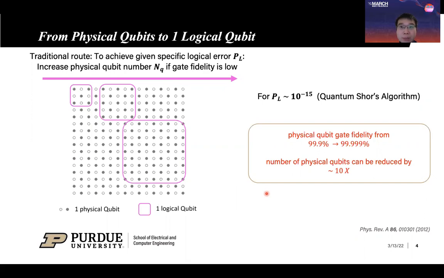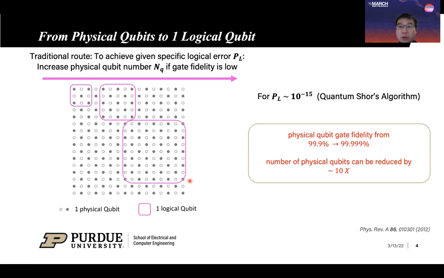Logical qubit is the basic building block of a quantum circuit. Surface code offers a way to build one logical qubit from multiple physical qubits. In the left figure, each circle represents one physical qubit, and each purple box represents one logical qubit that consists of multiple physical qubits. So more physical qubits are needed to build one logical qubit if the physical qubit gate fidelity is low, as is shown by the growing purple box.